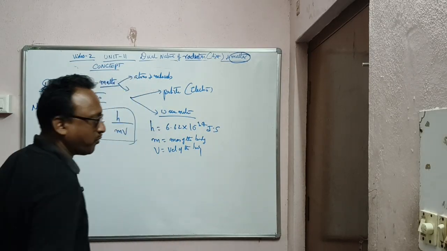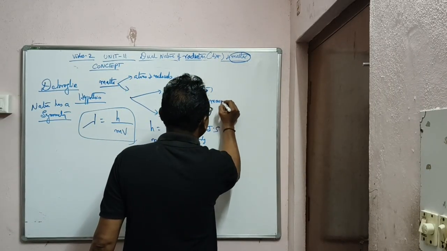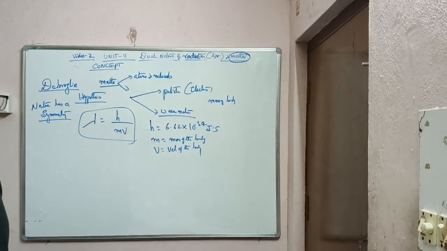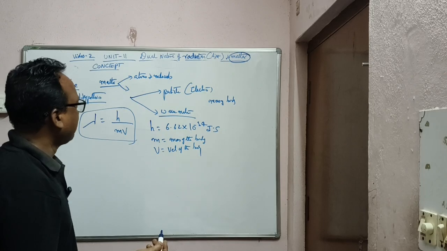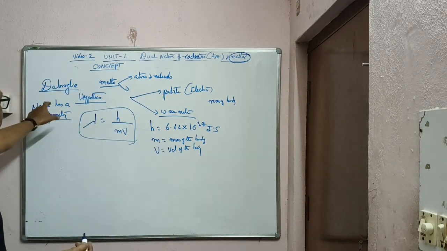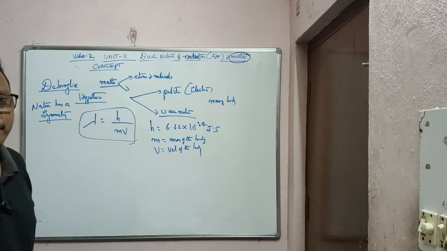What kind of body? A moving body. Please make a note: moving body, not at rest. So any moving body or particle possesses wave nature, as given by the scientist de Broglie. Not at rest, please. Okay?